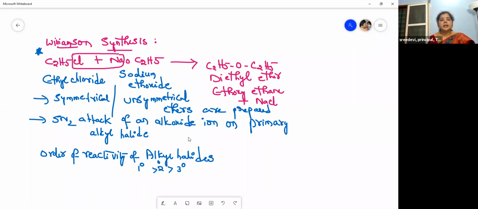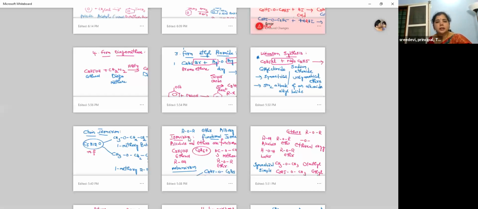The SN2 attack of an alkoxide ion on the primary alkyl halide takes place here. And what is the order of reactivity of these alkyl halides? Primary greater than secondary, secondary greater than tertiary. This is the order of reactivity. So this is the very famous and important Williamson synthesis.